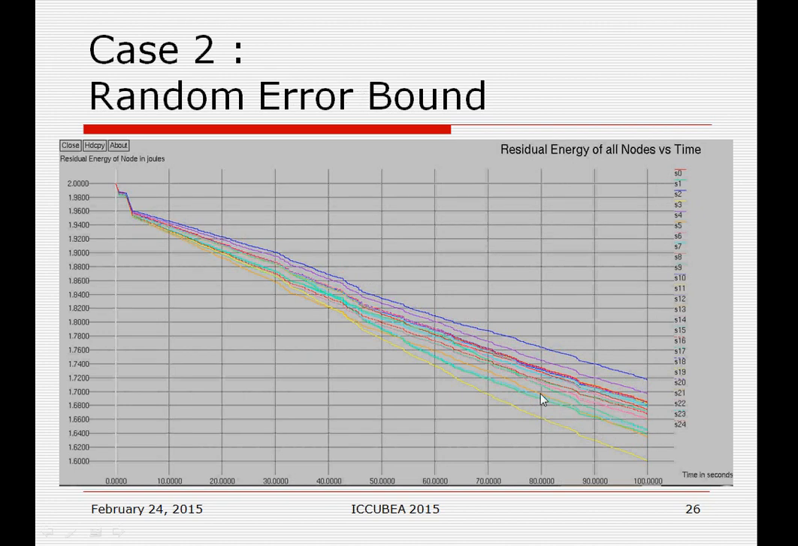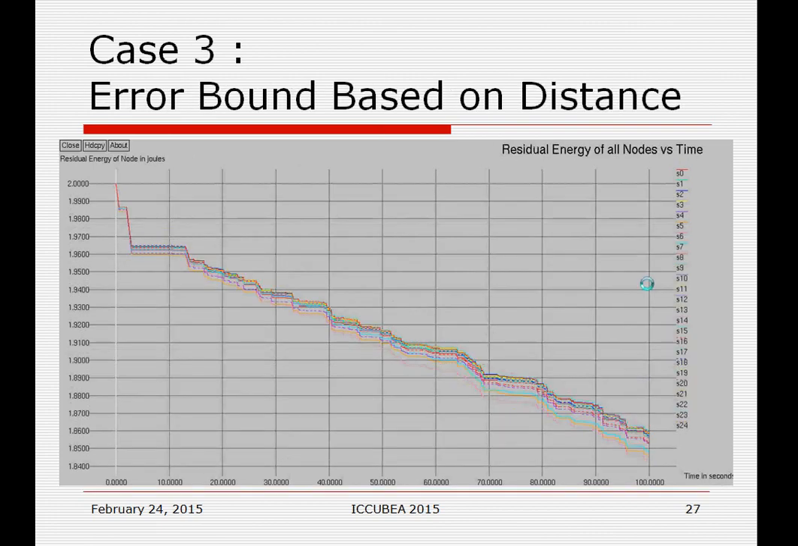By providing random error bound allocation, the lifetime is also unbalanced, but compared to the previous one, this is a more balanced energy consumption rate. Now the error bound based on distance, case 3. Here the energy consumption is very balanced, as we can see that after 100 seconds the lifetime of the network is defined by generally all nodes, as the energy consumption is balanced.